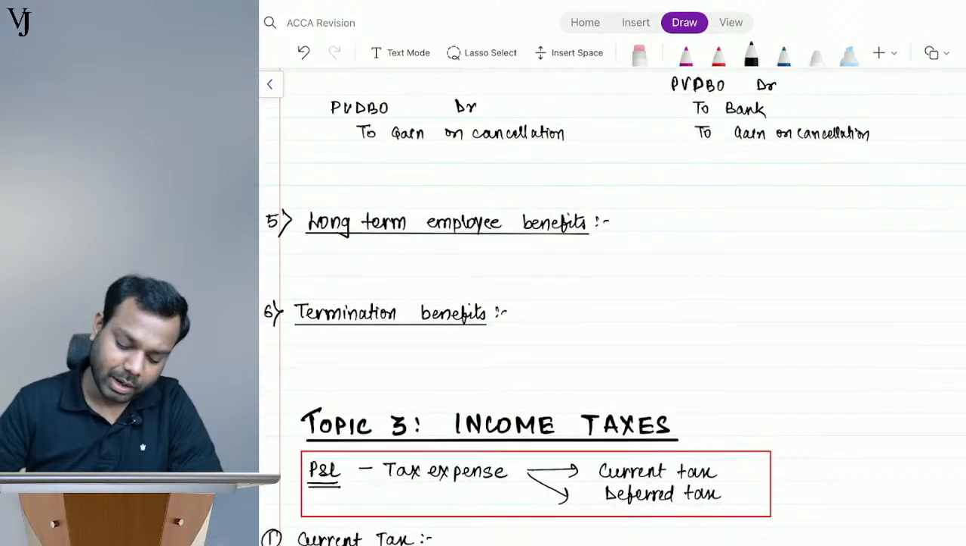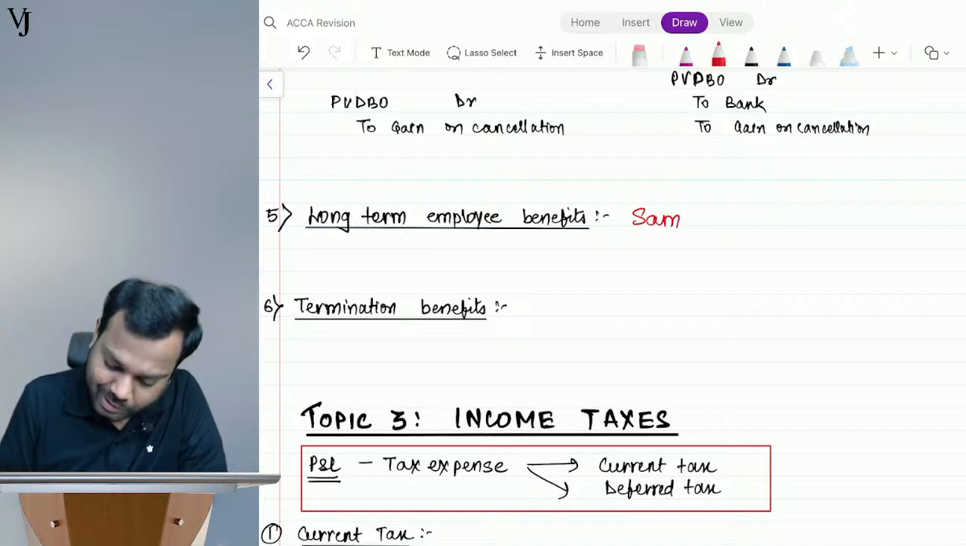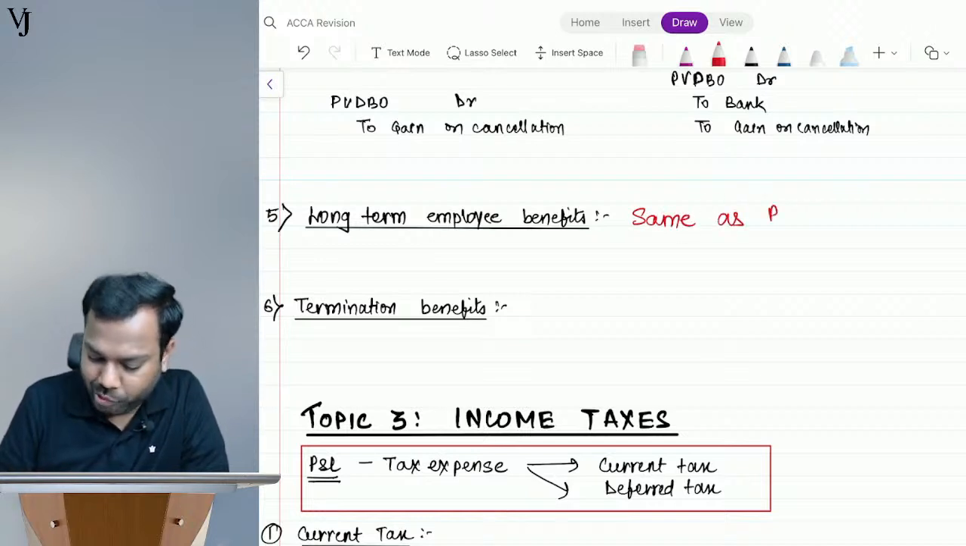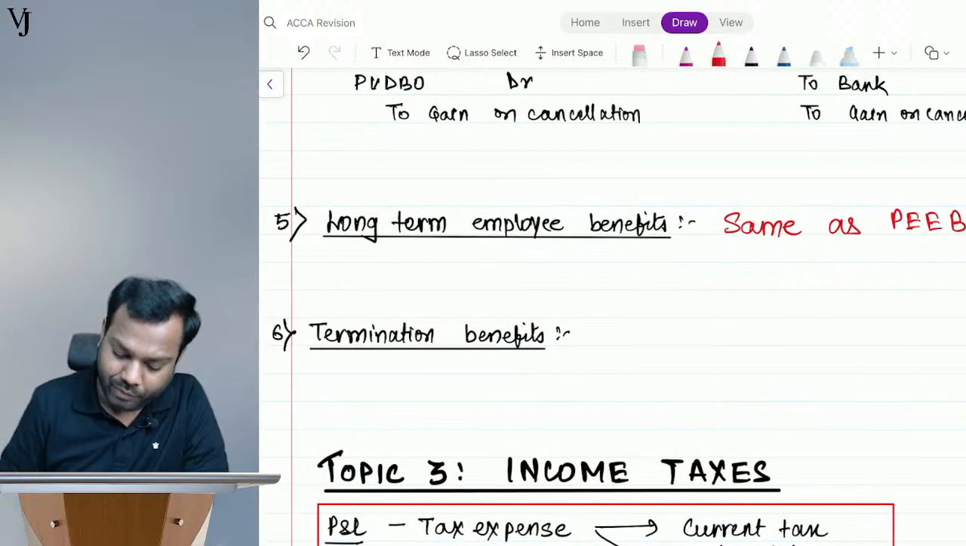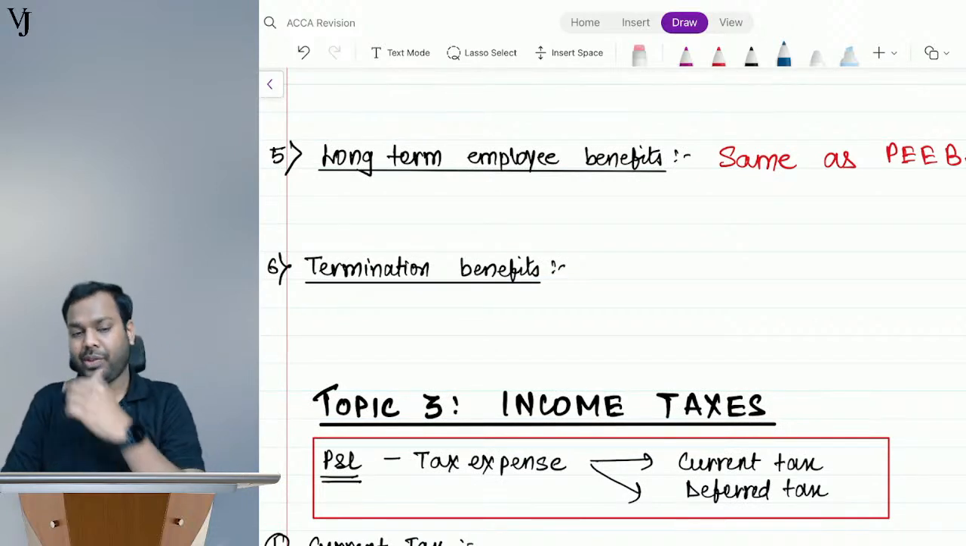Okay, now long term employee benefits. I will say here same as post employment employee benefits, but only one difference. Let me see who can answer it. What is the difference? Tell me.